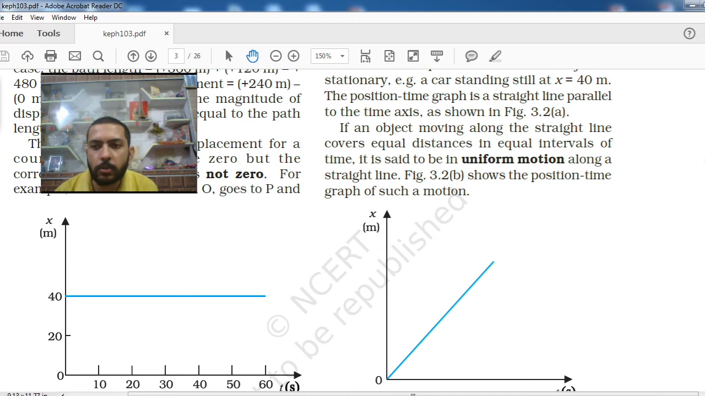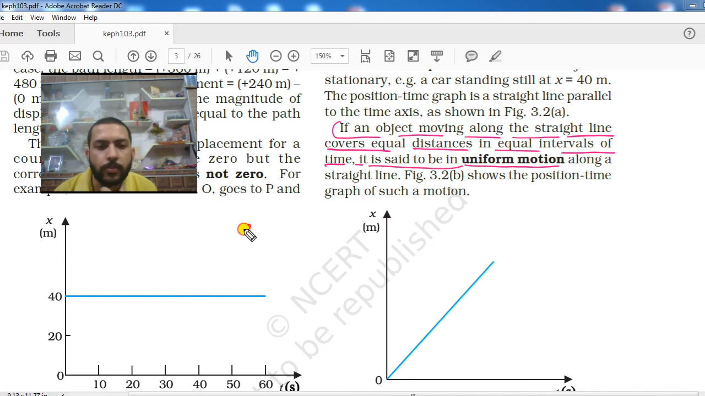So this is your NCERT book in front of you, and let us start here. Here only you can see it is said to be uniform motion, right? So we will study here first of all the definition of uniform motion. What is its definition? If an object is moving along a straight line, covers equal distance in equal interval of time, then that type of motion could be called uniform motion.